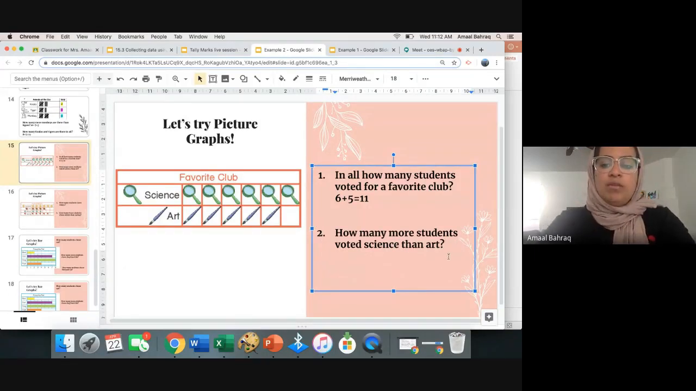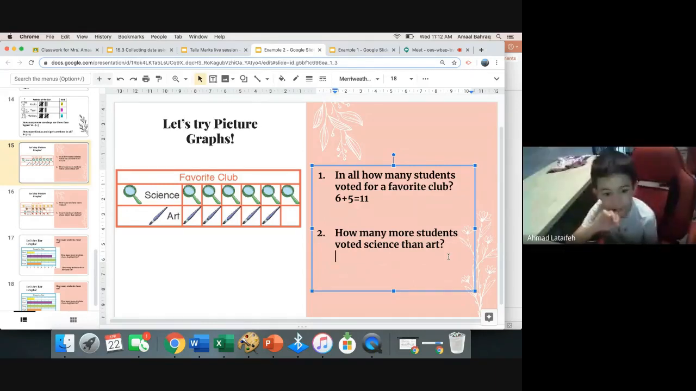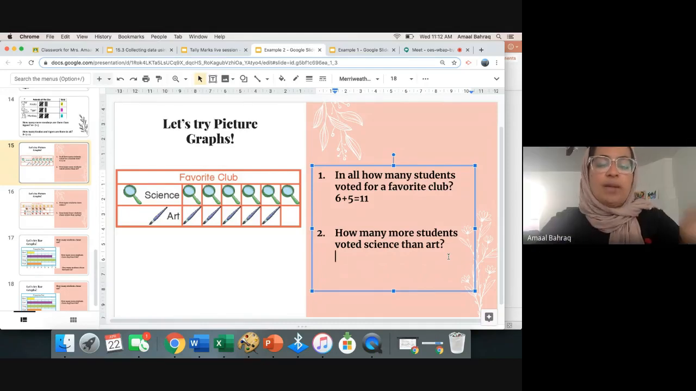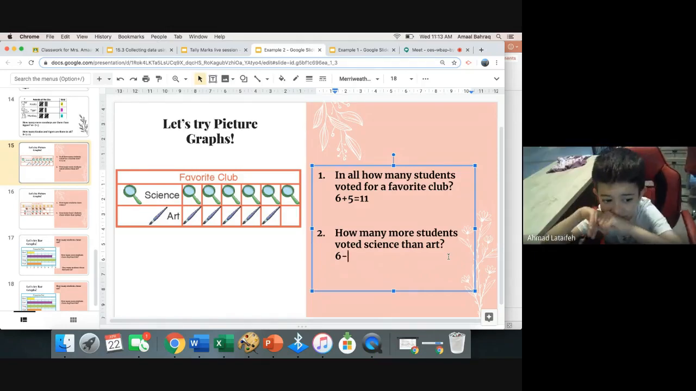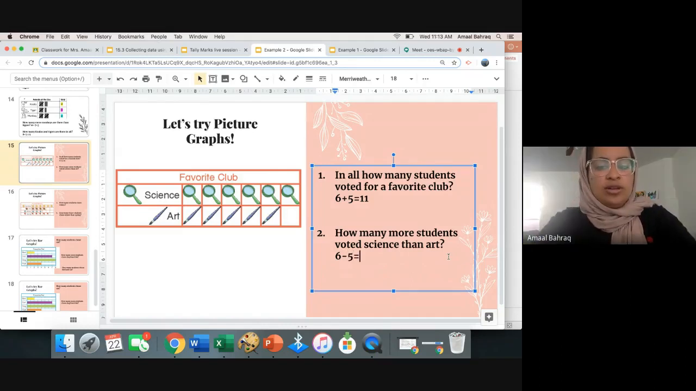Ahmed, how many more students voted science than art? So we need a subtraction sentence if it says more. Let's try again. So how many people voted science? 6. Good. Now if it says how many more, that means I'm taking away. So minus, how many people voted for art? 5. Good. What does 6 minus 5 equal? 1. Good. And you could tell there's one more person that voted for science right here, right? Good job. Yeah. All right, let's go to the next one.